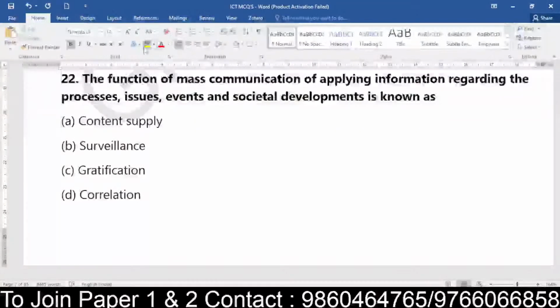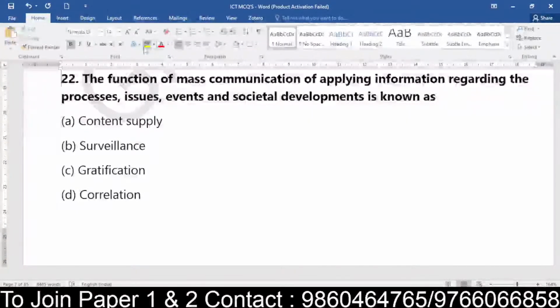So whether it is the content supply, the surveillance, the gratification, or the correlation.